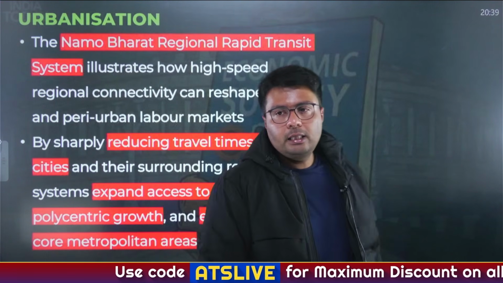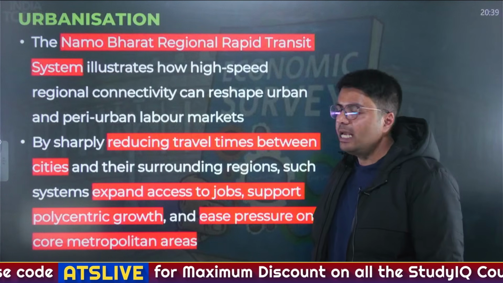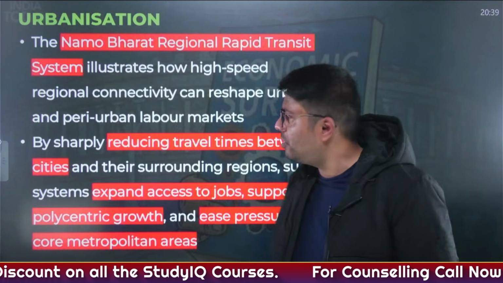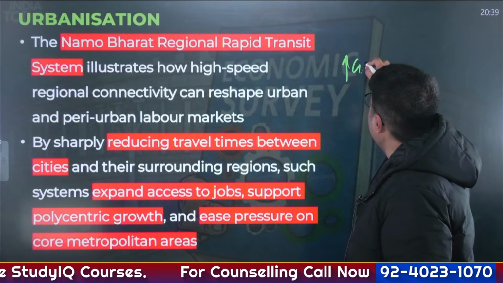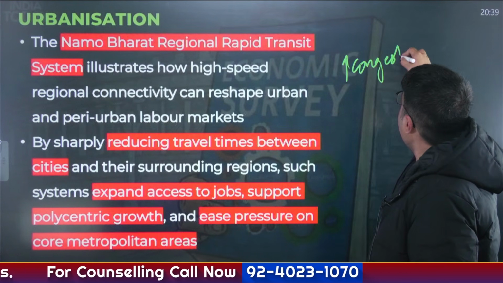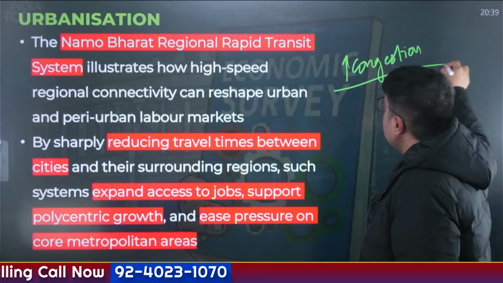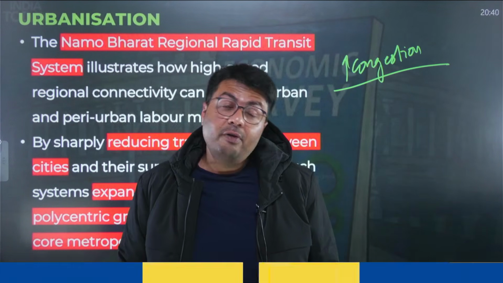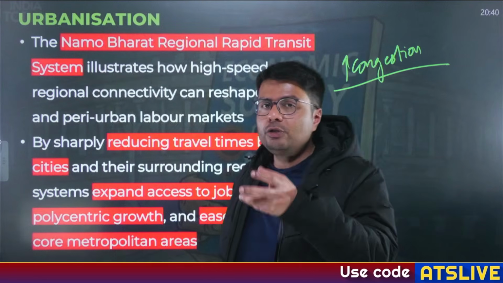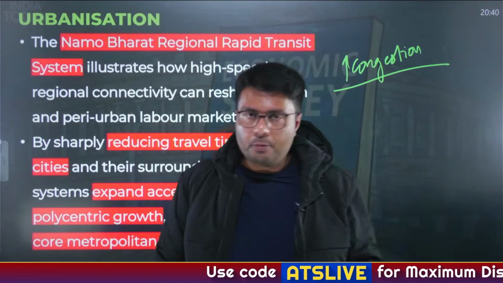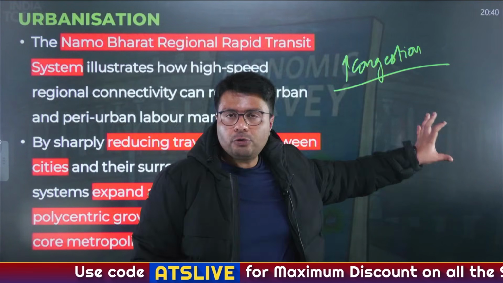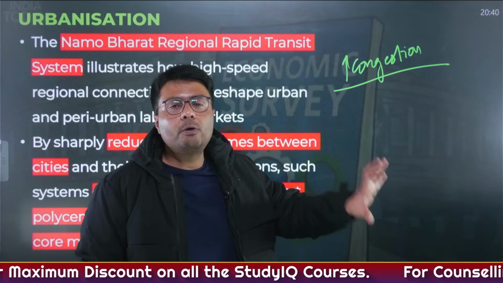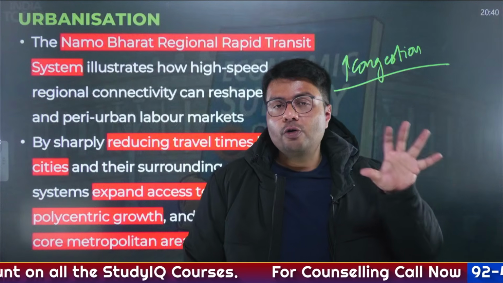Now, the Namo Bharat Regional Rapid Transit Scheme is about urbanization. What is the biggest problem that we face in urbanization? It is high levels of congestion. Why do you think high levels of congestion happen in urban areas? Because most people migrate to urban areas in order to look for jobs. And when they get employed in an urban area, there is no other option for them but to live in an urban area. All of this contributes to congestion. All of this contributes to informal housing. All of this contributes to a high amount of generation of solid waste.